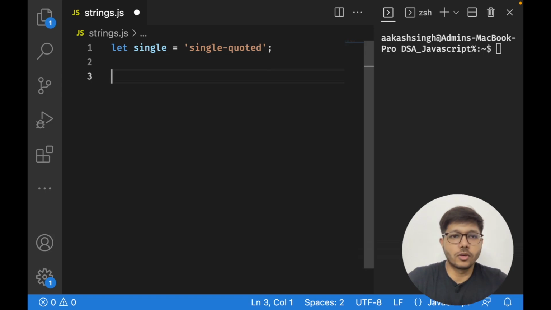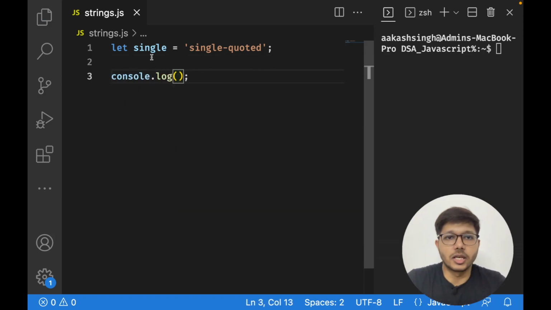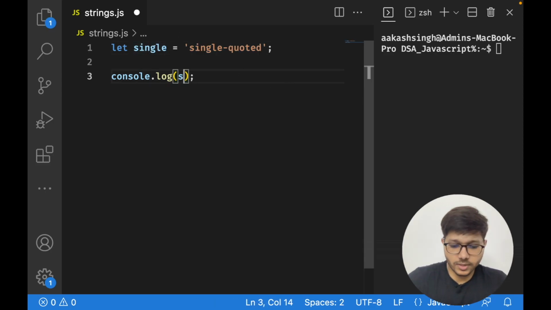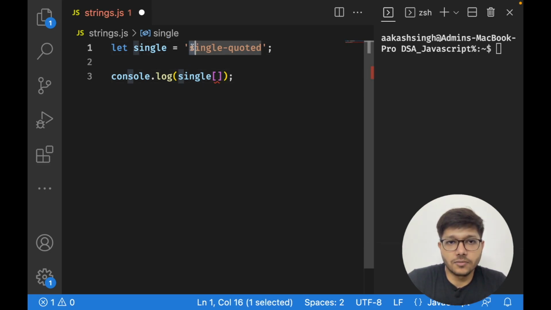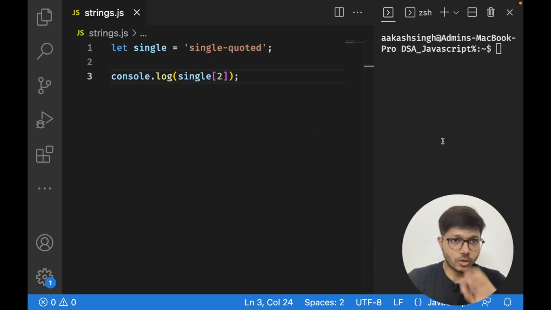Okay, so now suppose we want to access the string as characters. You can simply consider this string as an array of characters, right? Since we know indexing starts from 0 in an array, this is index 0, then 1, 2, 3. So suppose I want to access the n character, then it will be index 0, 1, 2, and by doing this I will be able to log that character, right?